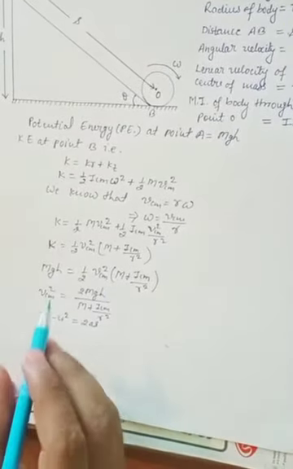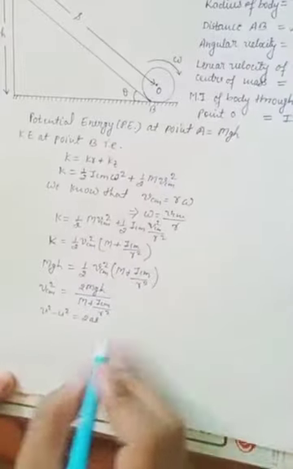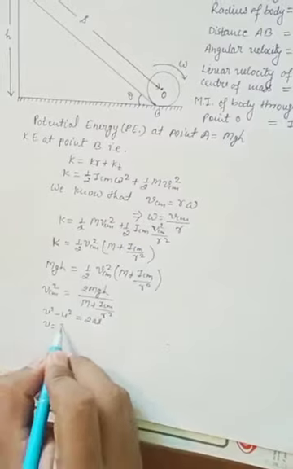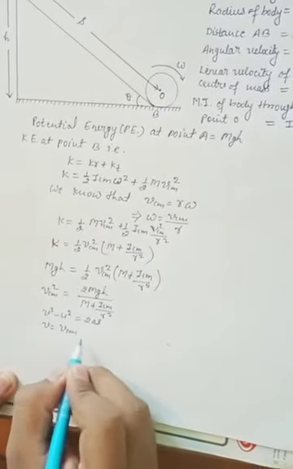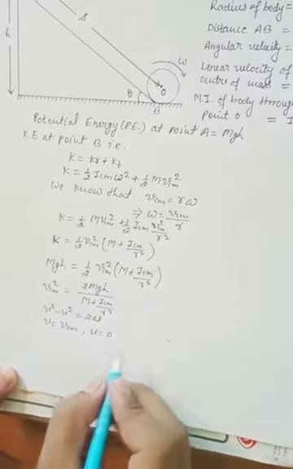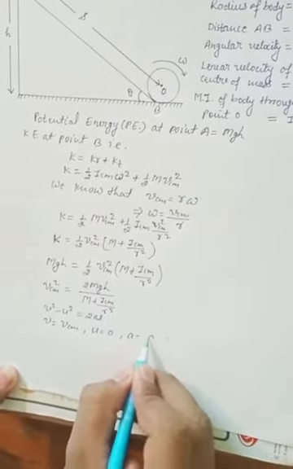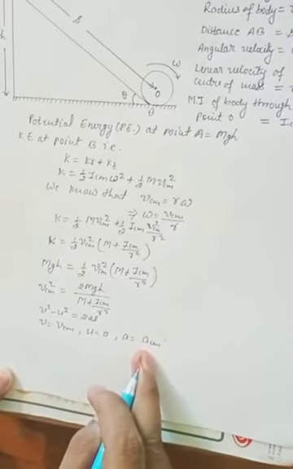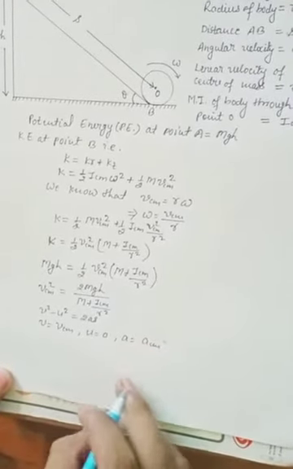Now according to this situation, V is equal to VCM, U is equal to 0, and A is equal to ACM, the linear acceleration of the center of mass.